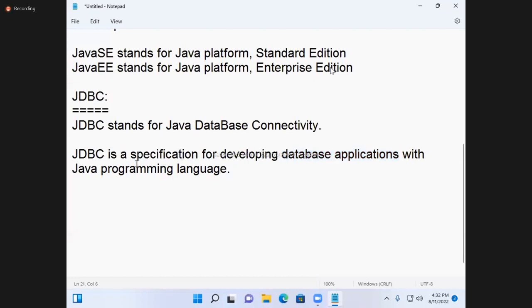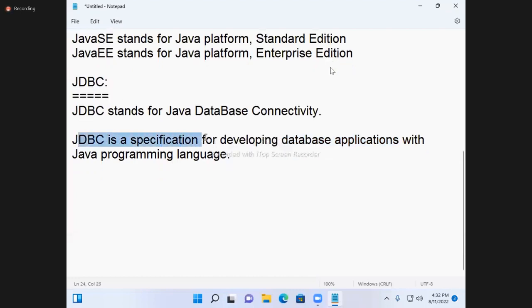See what I gave. It is a specification. For what purpose? To develop database applications. So by using the specification, we can develop database applications. Which language? Java.